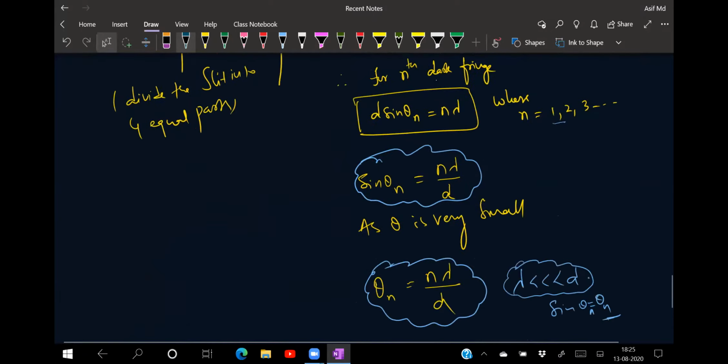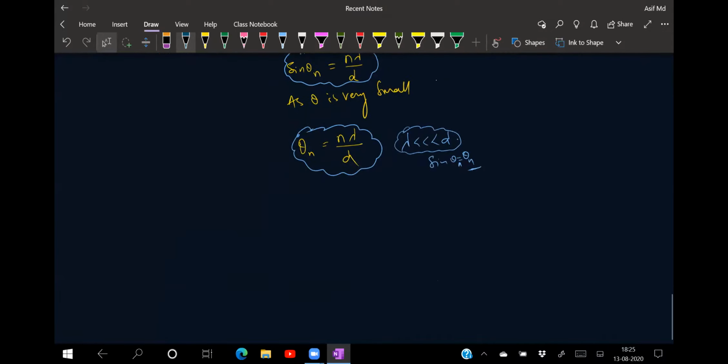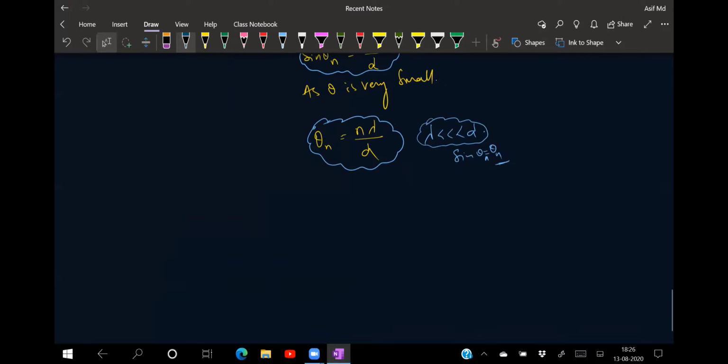Okay? Chalo. Now we got the minima. Now let us talk about the next one, that is the position of secondary maxima. Position of your secondary maximum.